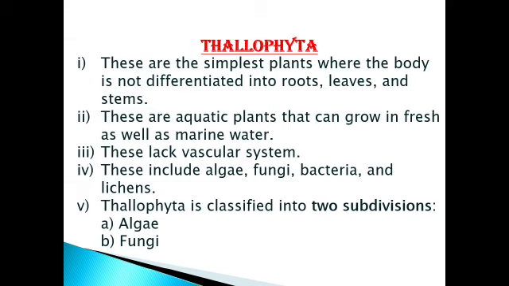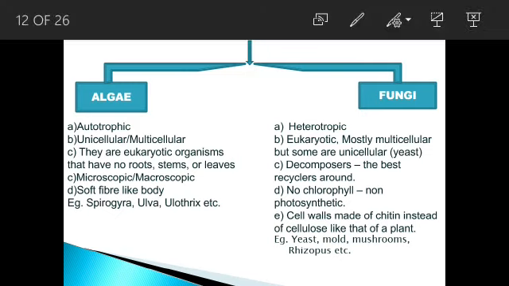They are aquatic plants, meaning they require water for their growth, and can grow in fresh water as well as marine water. They do not have a vascular system, meaning xylem and phloem are absent. And Thallophyta is further classified into two subdivisions, algae and fungi.